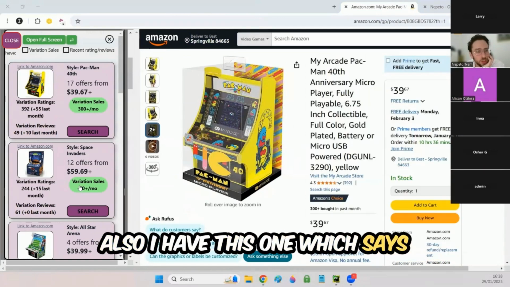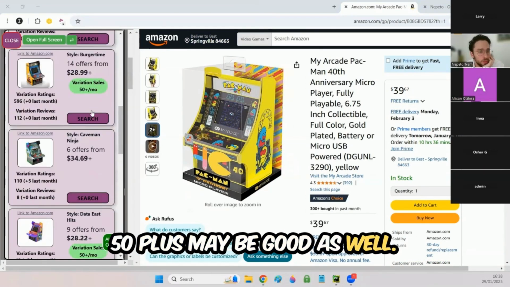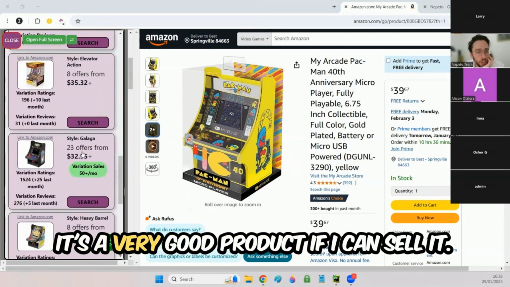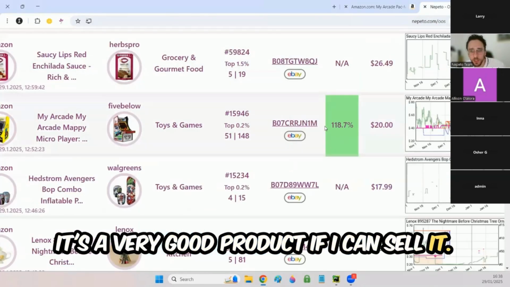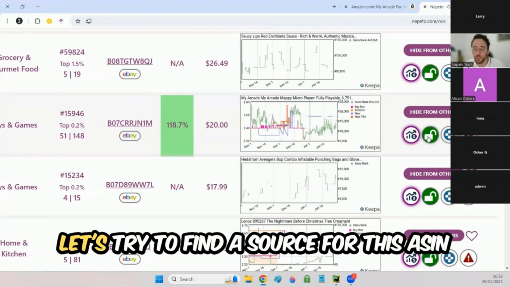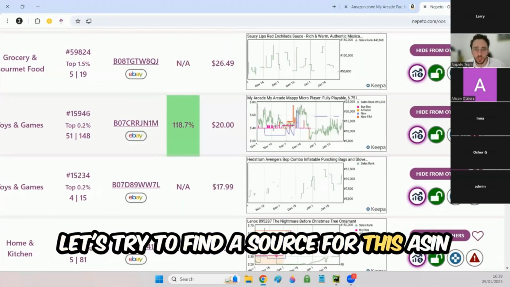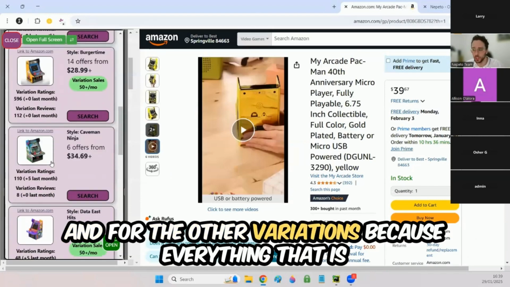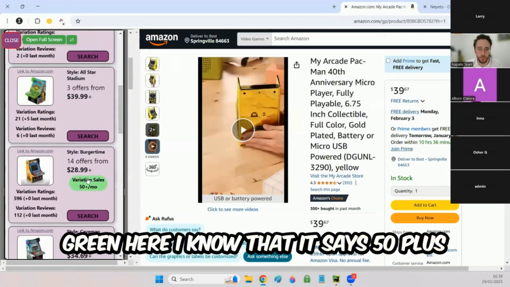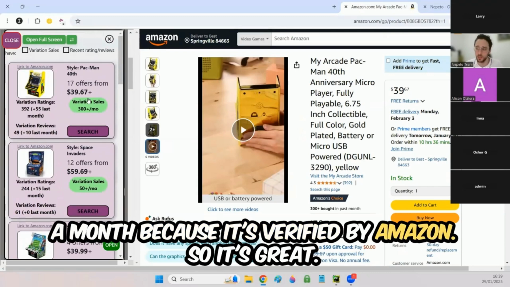Also, I have this one which says 50 plus. It may be good as well. This one 50 plus, this one 50 plus, this one 50 plus. It's a very good product. If I can sell it, and I can see here that I am approved, let's try to find a source for this ASIN and for the other variations. Because everything that is green here, I know that it sells 50 plus a month because it's verified by Amazon.